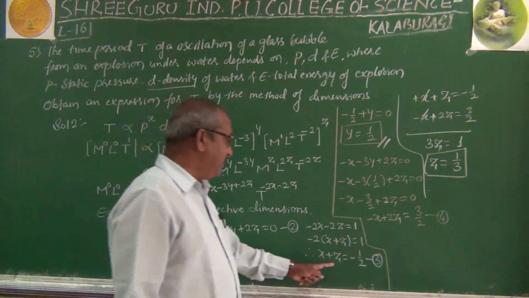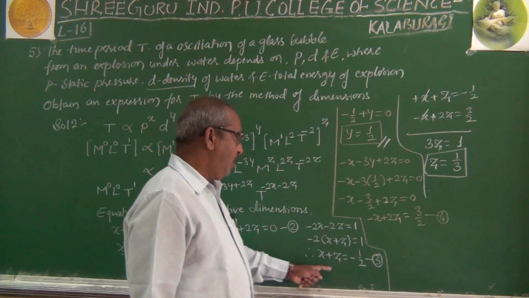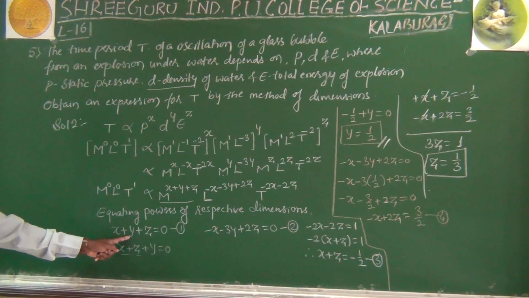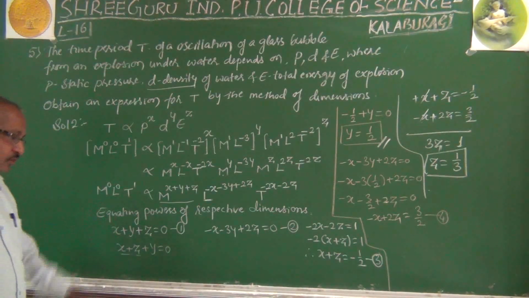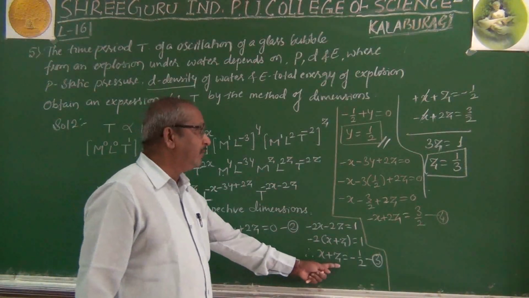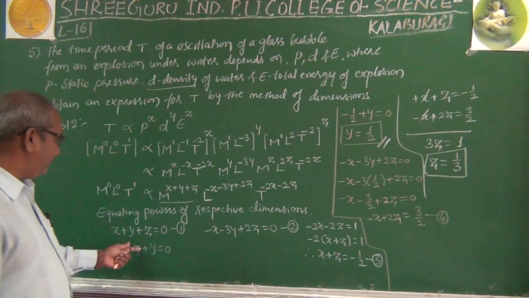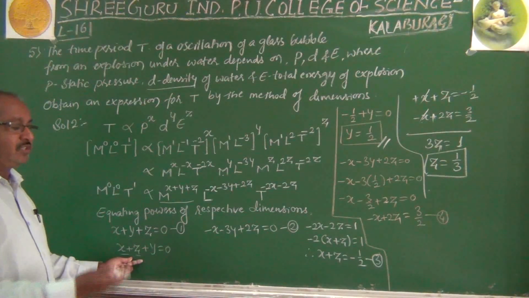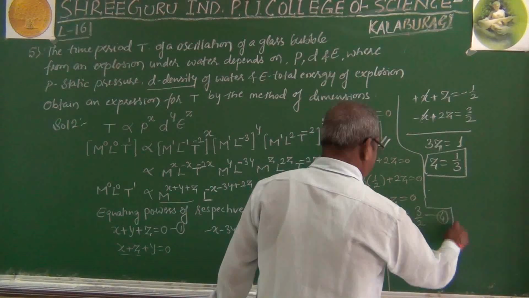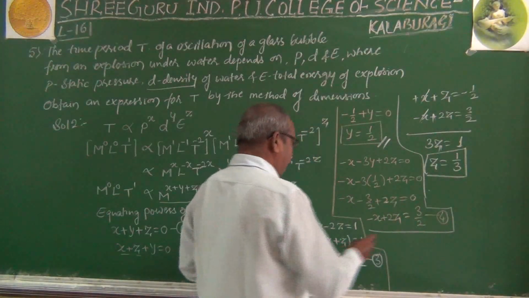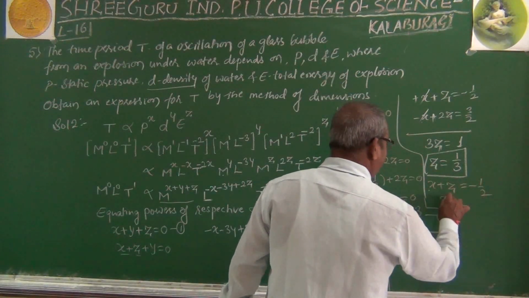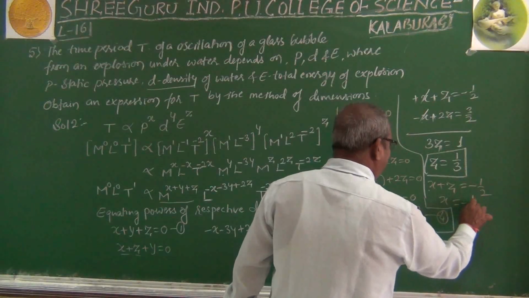Either put the value of z in this equation, or you can put the values of y and z in this equation, so that you will get the value of x also. It is easy to find x here, because only one value is sufficient for this, whereas for this two values will be needed. Simplification will be somewhat more there, but in this case we directly get it from equation 3. Here x plus z equal to minus 1 by 2, therefore x equal to minus 1 by 2.